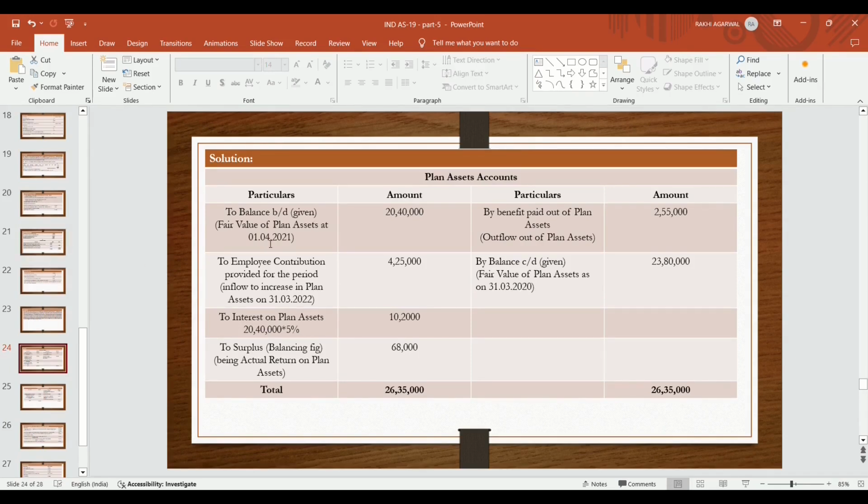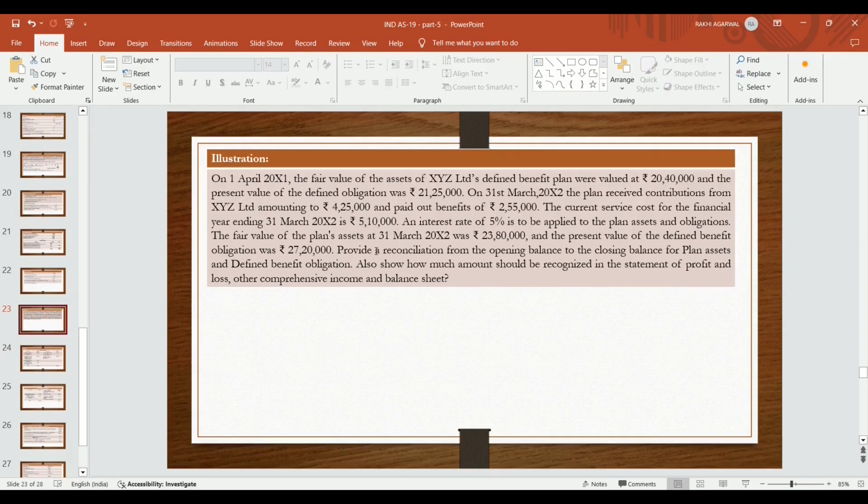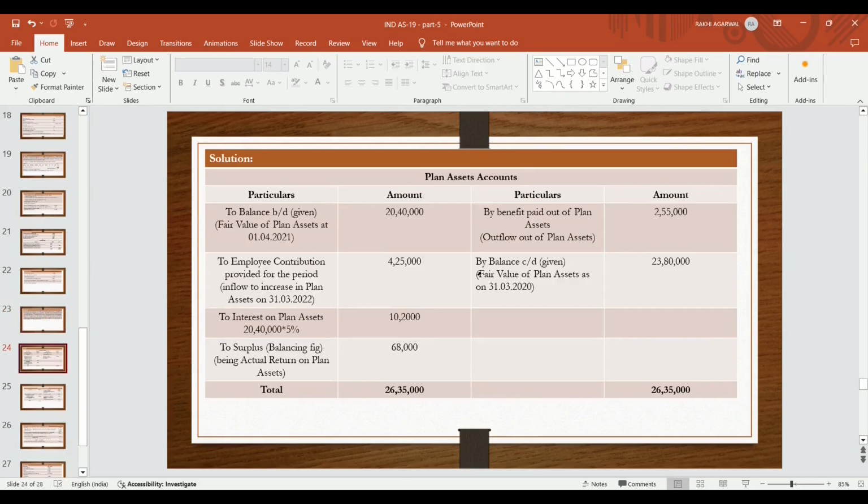It should be debited with the fair value of plan asset on 1st April 2021, that is given in the question, that is 20,40,000, and the closing value of plan assets is given, that is 23,80,000. The closing value by balance carried down, that is the fair value of plan asset as on 31st March 2022, 23,80,000. Now the further contribution made by the entity to plan asset account for employees, provided for the period, that is inflow to increase the plan asset, 4,25,000.